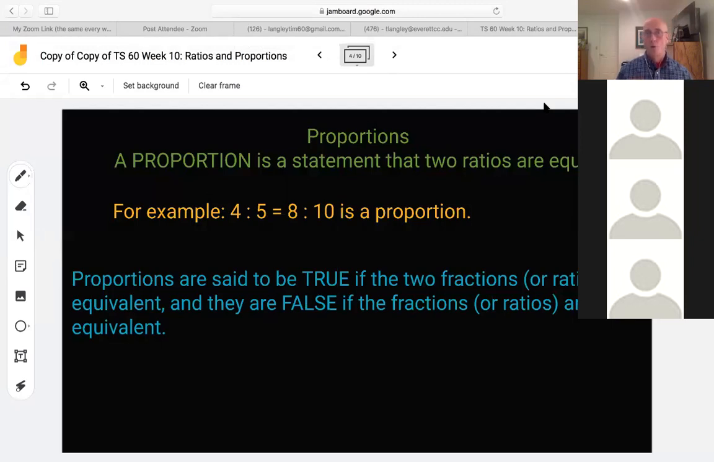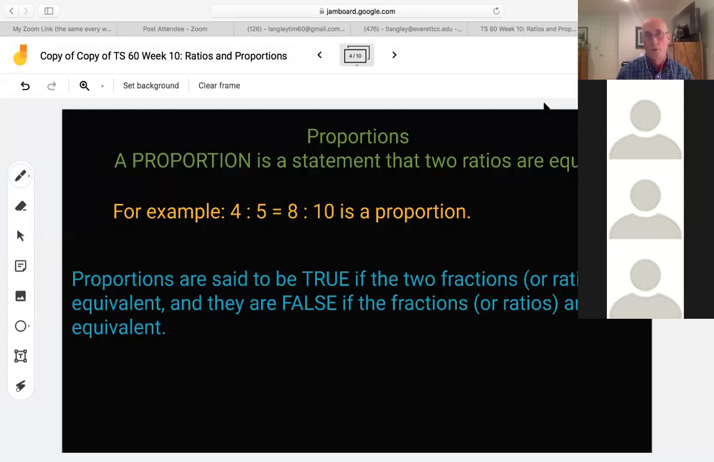Ratios have two numbers. 1/2 is a ratio of 1 to 2. And the word ratio has two syllables, so that might help you remember it. Ratio, two syllables. Proportions, you're dealing with two fractions. So a proportion is a statement that two ratios are equal. If you say they're proportional.